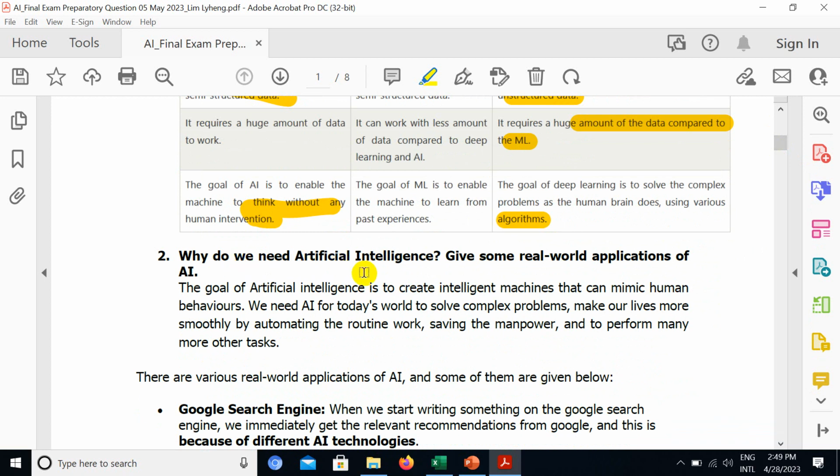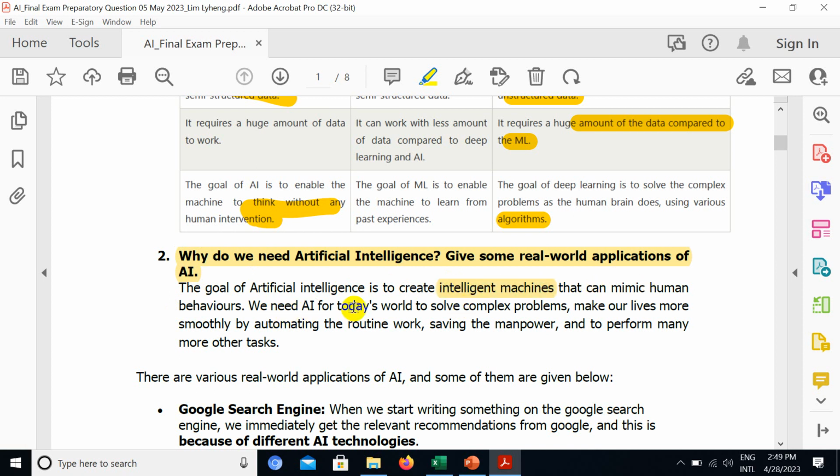And question number two: why do we need artificial intelligence? Give some real-world applications of AI. So why do we need artificial intelligence? The goal of artificial intelligence is to create intelligent machines that can mimic human behavior.